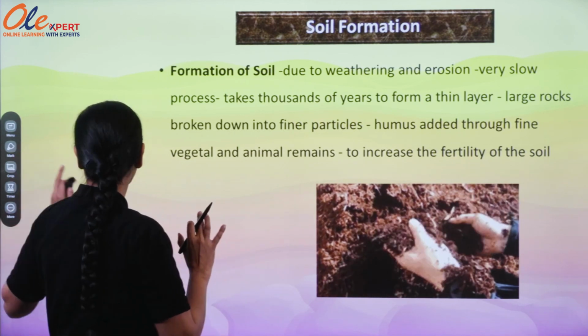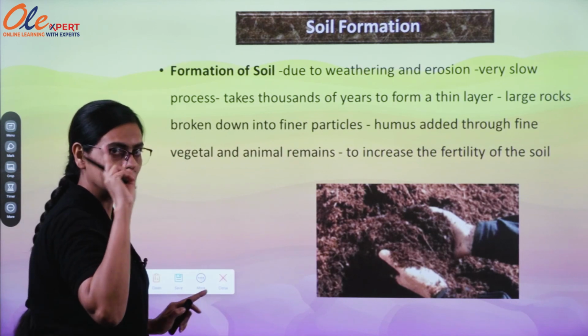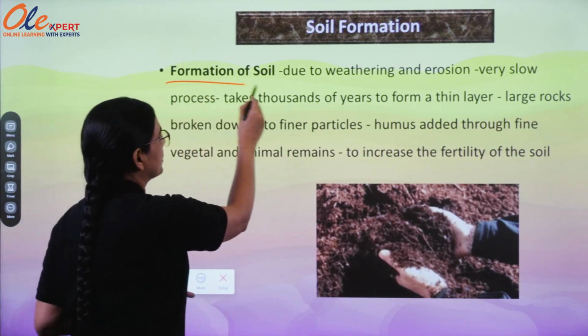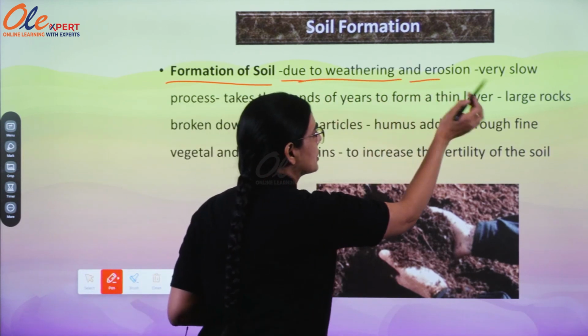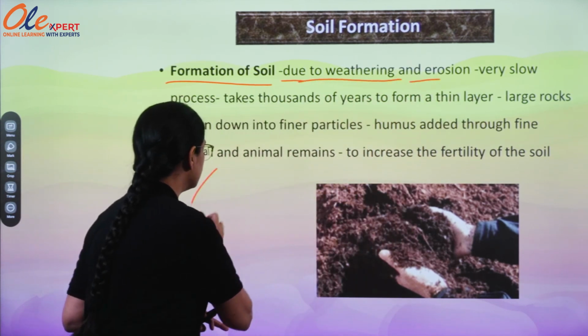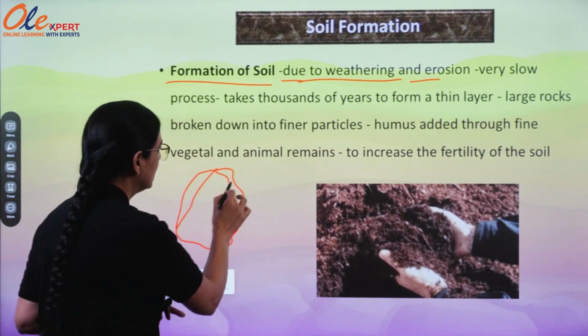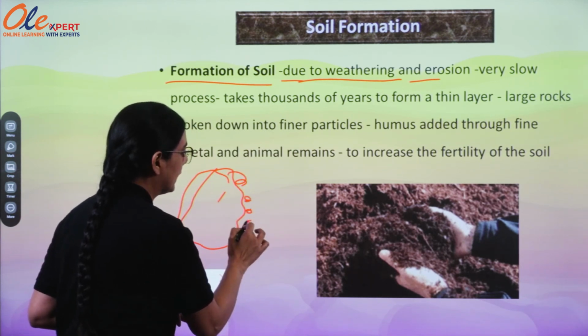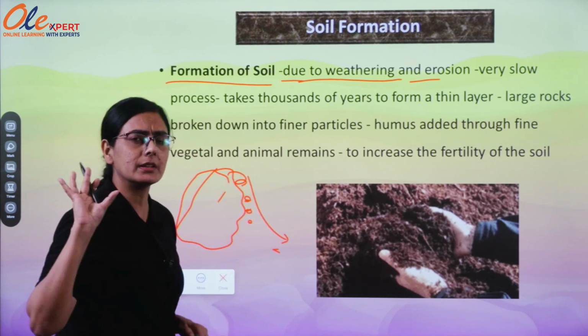As we all know, the beginning is from the rock. Just remind that one, formation of rocks. Due to weathering and erosion, a very slow process, these rocks, the parent ones, are transformed, and it takes thousands, millions of years.